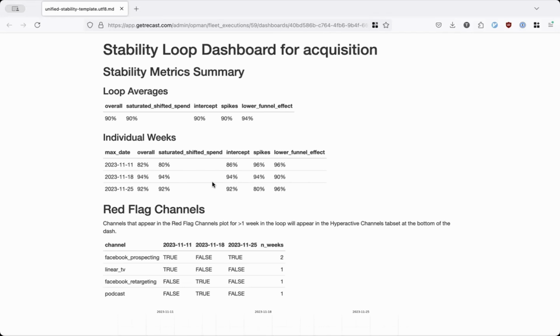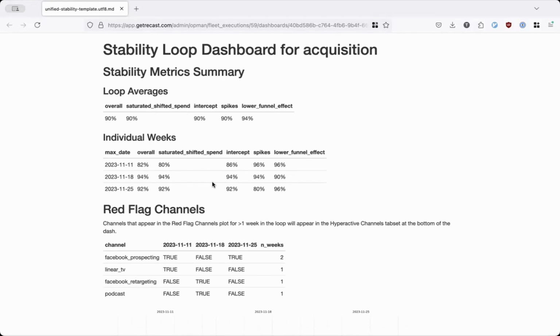So, as Michael mentioned, we take this very seriously. This is one of the checks that we do ahead of telling a customer that their model has passed our checks and is ready to be deployed. This is what we call a stability loop. Typically, we'll run it for 6 weeks. You're only looking at 3 right now.